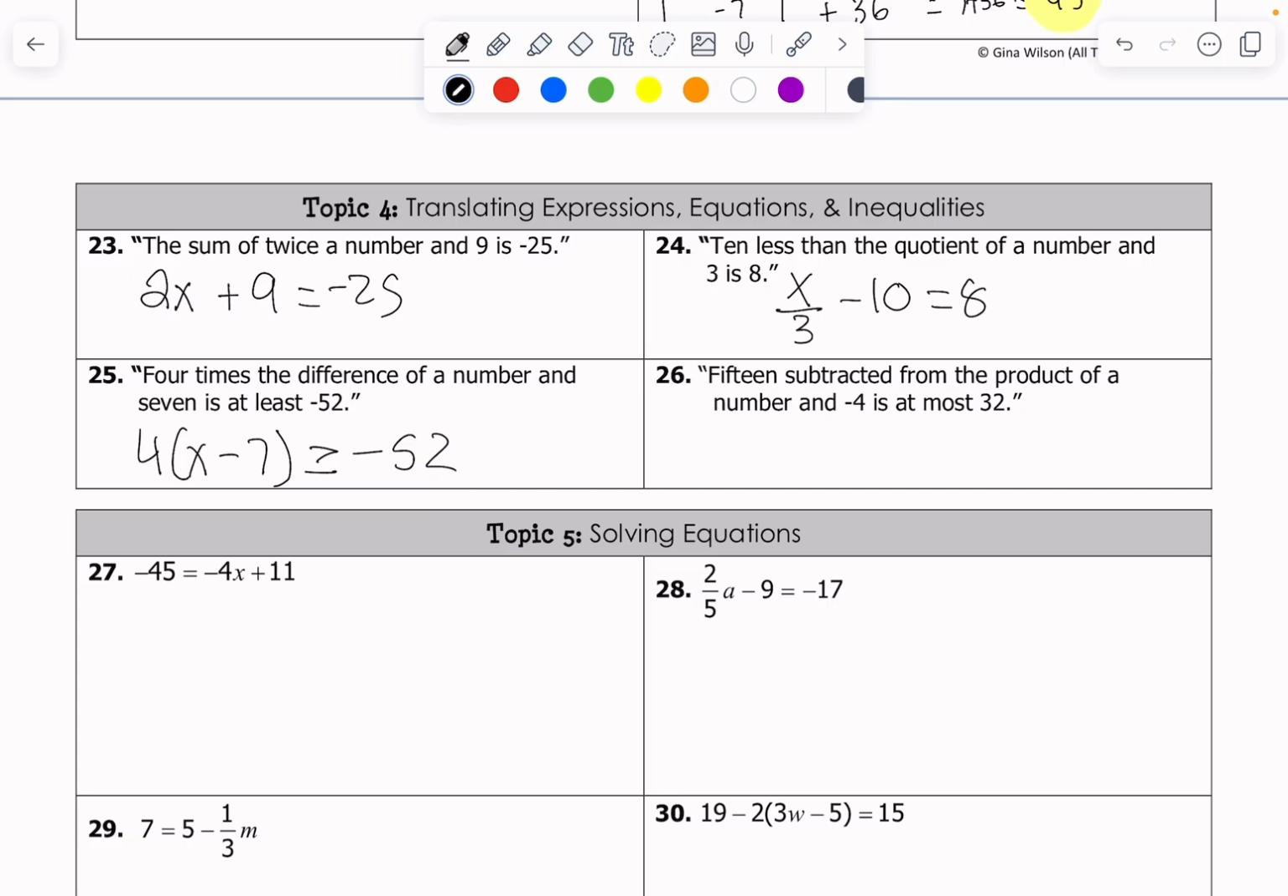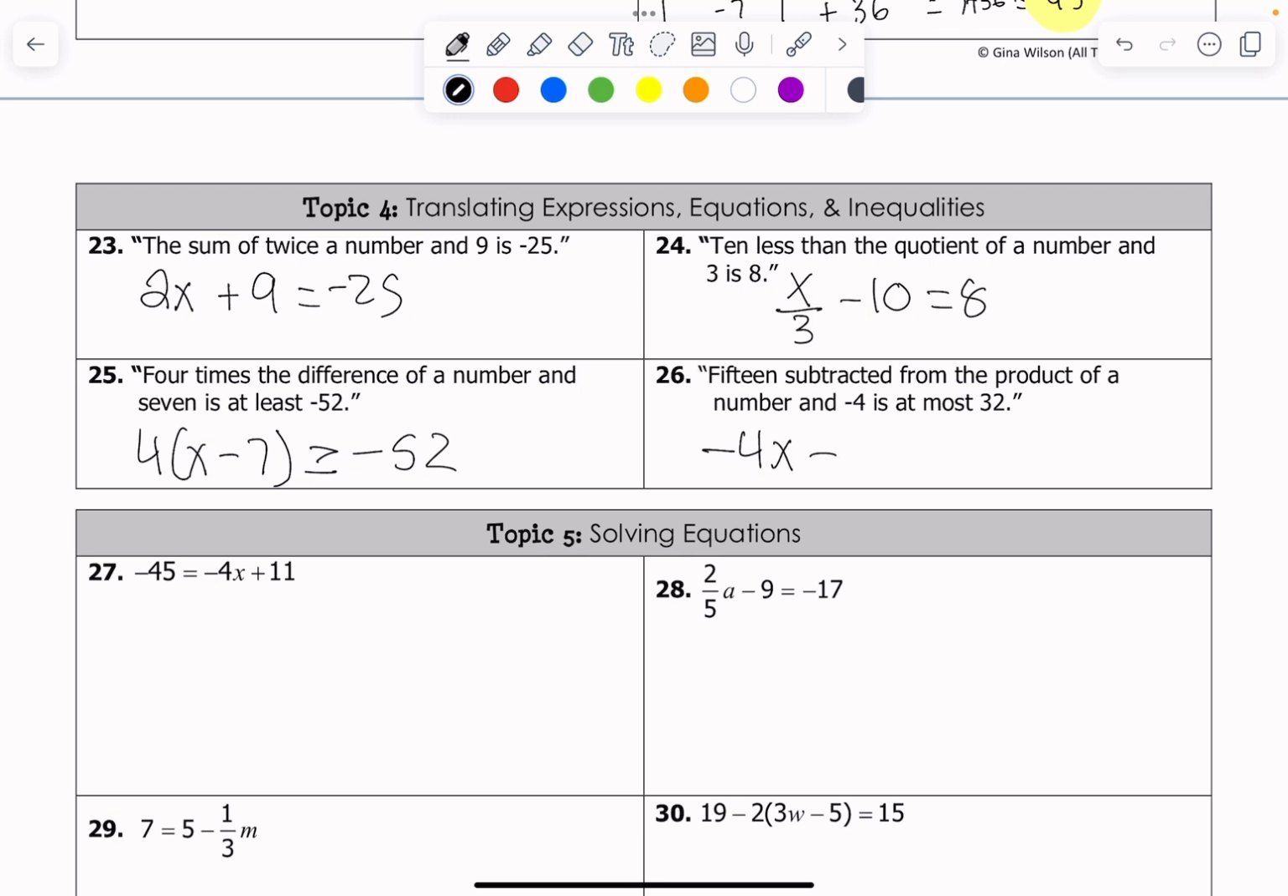Very good. Last one, 26. 15 subtracted from the product of a number and negative 4 is at most 32. So 15 subtracted from the product of a number. So the product of a number and negative 4 is probably negative 4x.